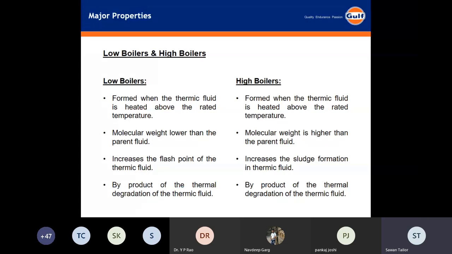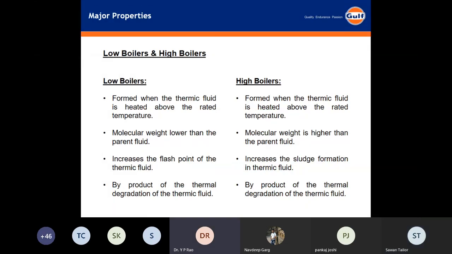The sludge deposits on the surface of the tubes which carry the fluid, or inside the tank. So again, it reduces the thermal conductivity and reduces the efficiency of the system. And these both are byproducts.